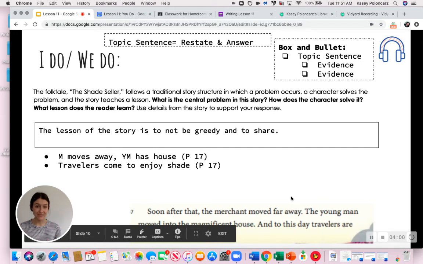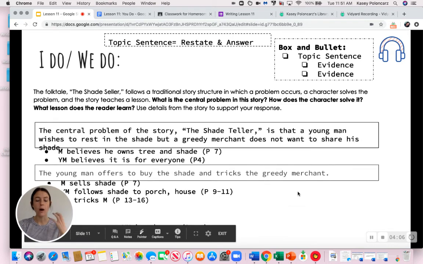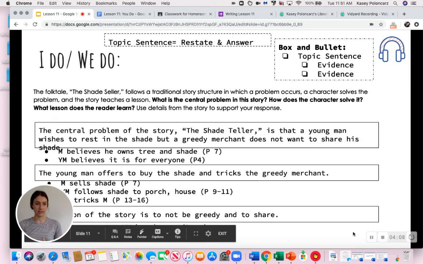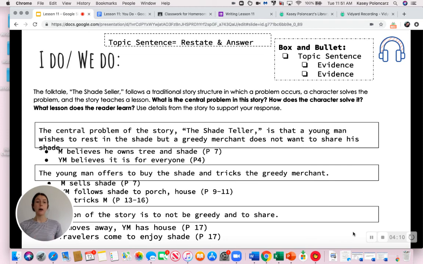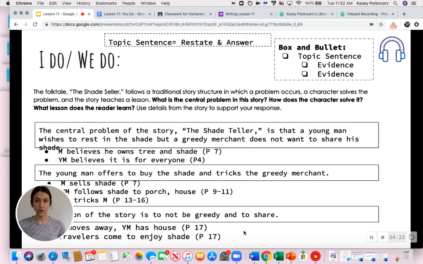Okay. In the next video, before we get there, this is what my completed box and bullet plan looks like. I talked through each of these, but I have my topic sentence, my evidence, my topic sentence, my evidence, my topic sentence, my evidence. We're going to do the same thing as we do yours. So I want you to watch the next video and we're going to do it together. So get your pencil and paper ready for your example.